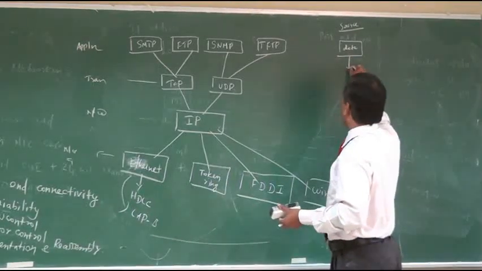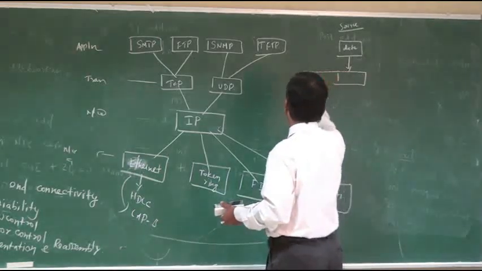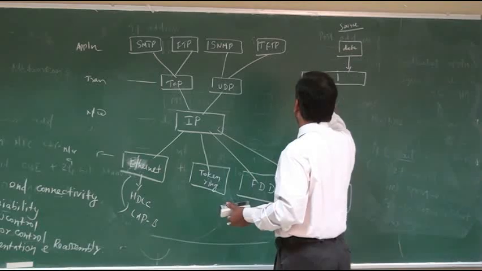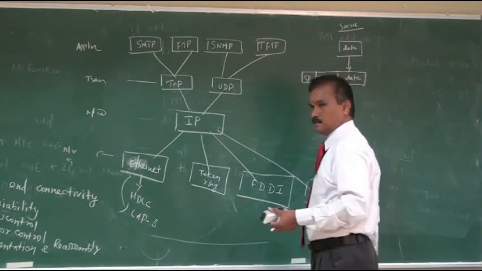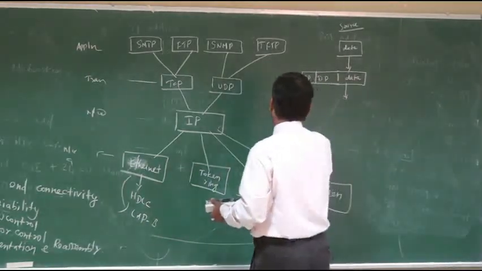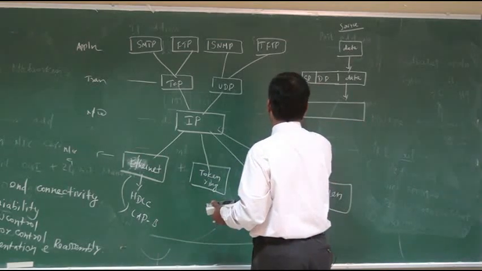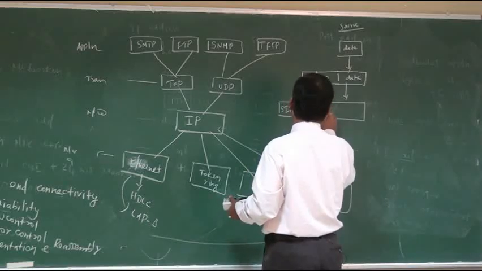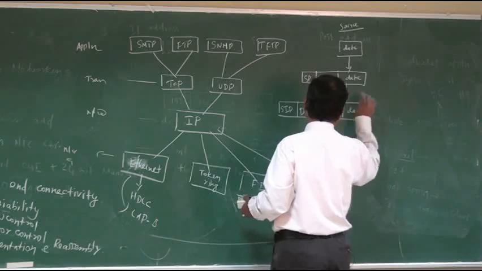When it comes into the transport layer, the transport layer adds its own header, that is source port number and destination port number, along with your original data. When it enters into the network layer, the network layer adds its own header like source IP address, destination IP address, then source port number, destination port number, then you have the data.